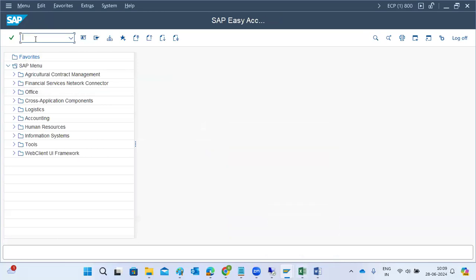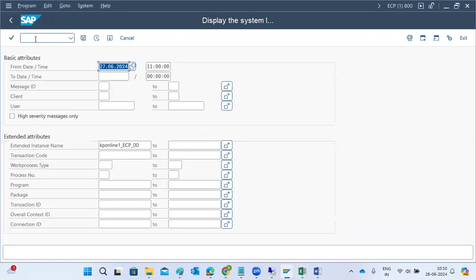After that, we can go ahead and check SM21. In SM21, we can check what's happening in the systems.